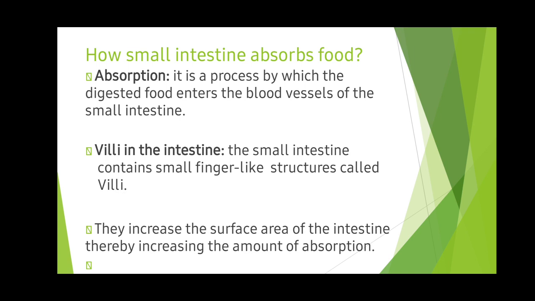See, the small intestine does some very important work. What happens to the food that is broken down by your stomach? The stomach will break down the food and it may properly convert into various nutrients. But the nutrients have to be absorbed by your body. Then only we can get the energy, we can be healthy. So this absorption is done by the small intestine. To do the absorption, it has a special part called villi. It's a finger-like structure and it increases the surface area of the intestine, thereby increasing the amount of absorption. Once it is absorbed by your body, only then can we be healthy.